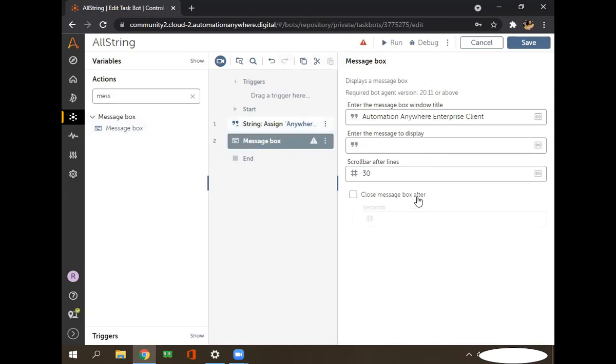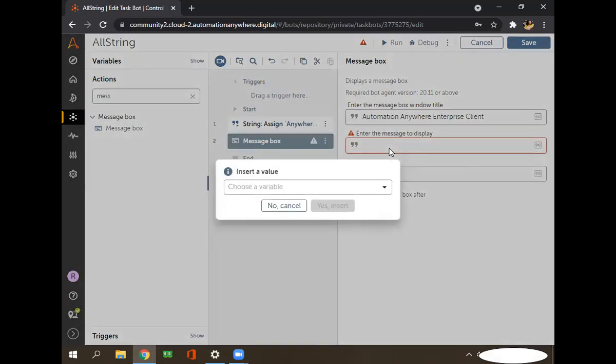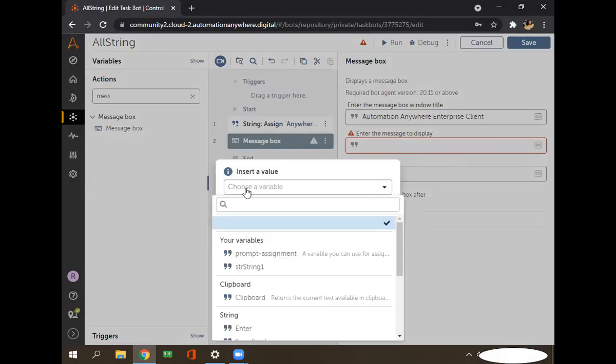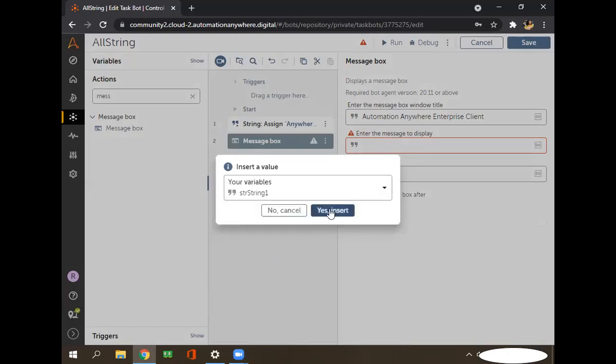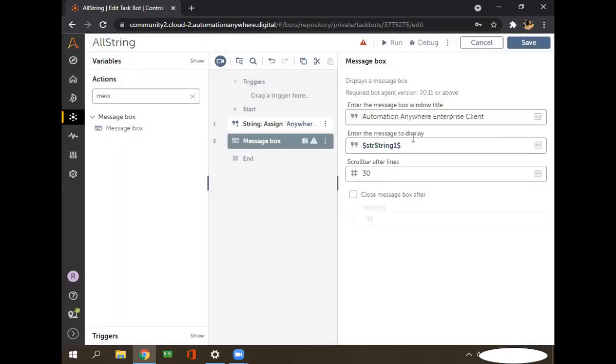So here, to display that particular variable value, we have to insert that variable in the message box; only then can it display that value, right? To enter that variable, we have to press F2 on the keyboard. Once you press F2, you will get this pop-up. Here it will ask you to select that variable. Once you click on this drop down, you can see the variable which we had created. So we have to select it here and click on yes insert. See, this variable is inserted here.